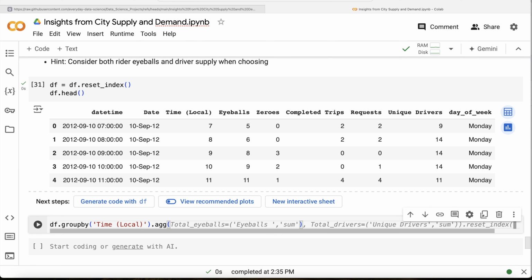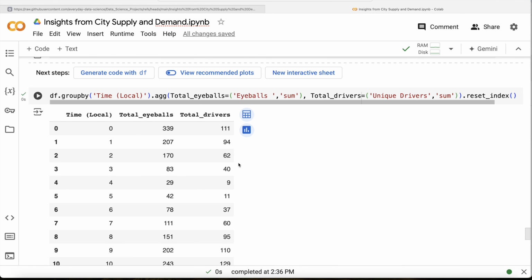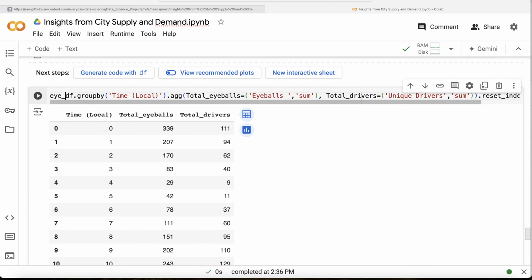Firstly, we need the total eyeballs. So eyeballs dot sum, total drivers is unique drivers dot sum, and reset_index. Let me go ahead and run this. Let's see what we get in our output. So basically what you have is total eyeballs and total drivers. Then what we can do is let's save this in a data frame called I versus drive, right?